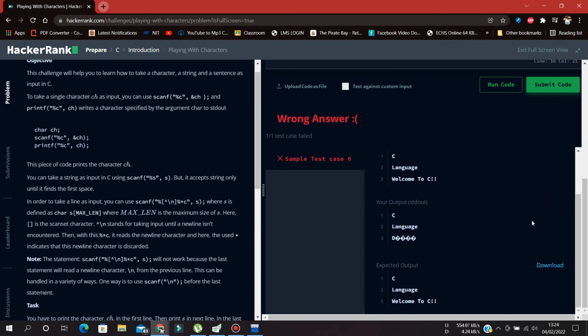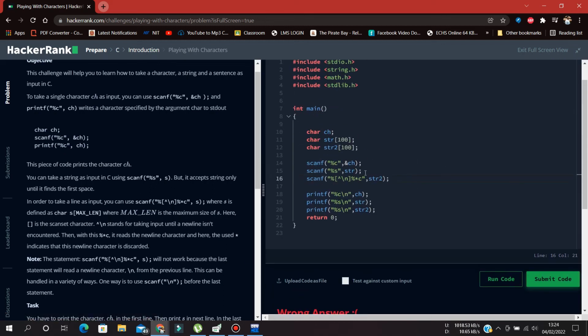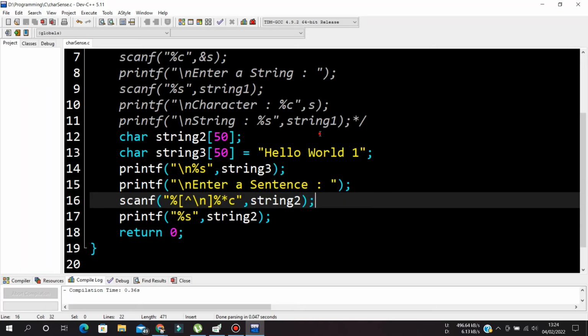It has given output, but here is a catch. It has not run successfully. After taking the string input, there is a newline remaining. This has taken the input from the user up to the last line, but the new line has not started yet. It makes sense if we see it here.